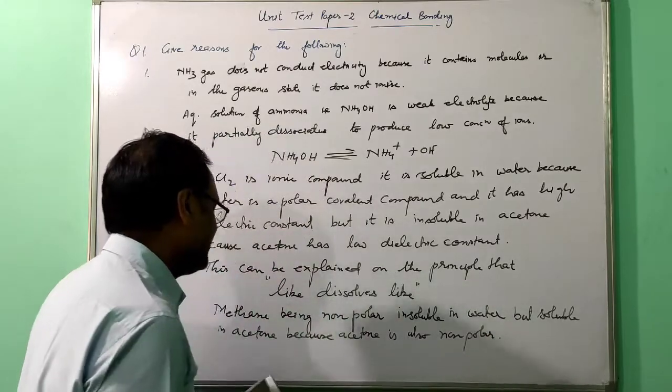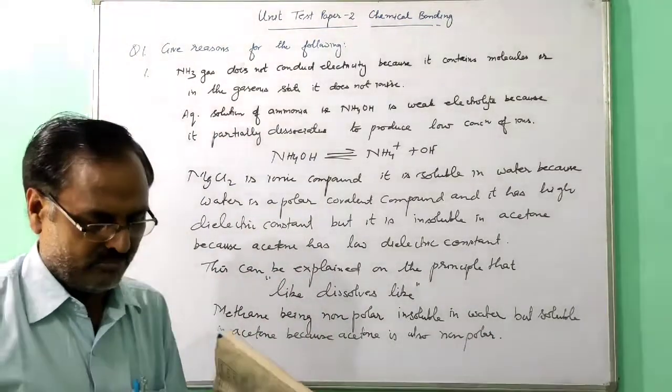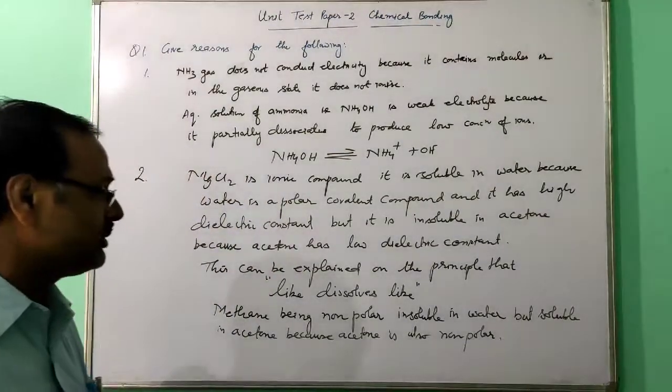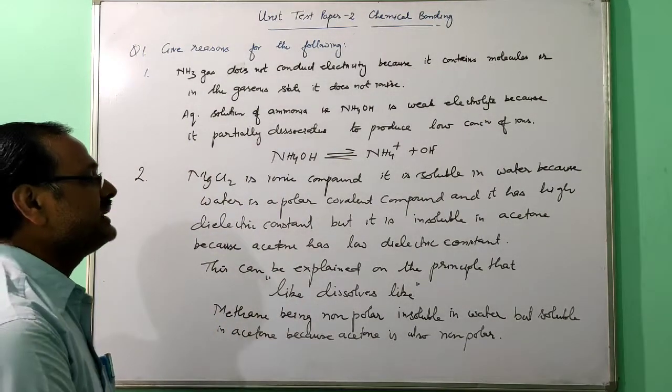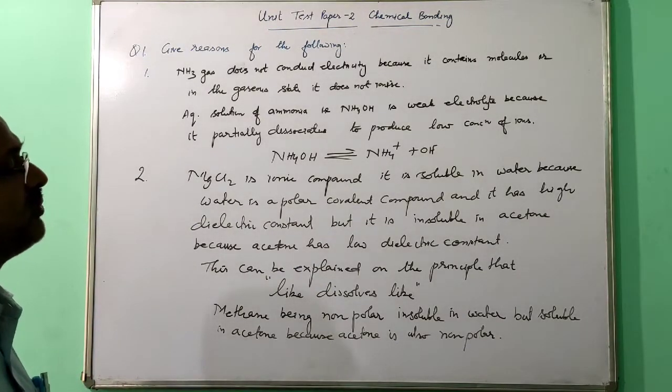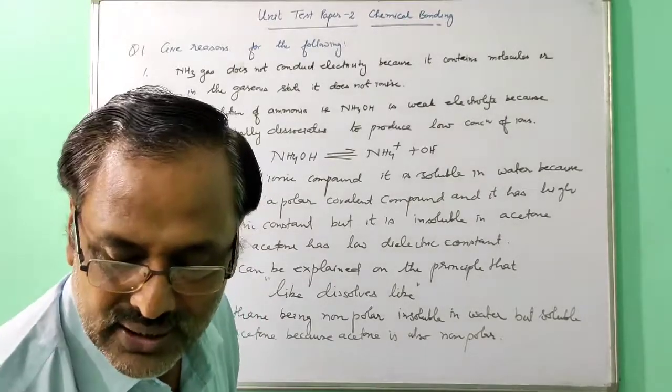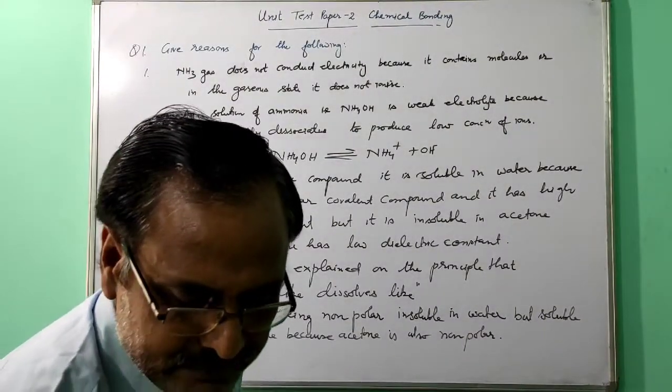So like dissolves like, methane and acetone both are non-polar, so they are soluble, but methane is insoluble in water because water is polar. So that is based on that like dissolves like.